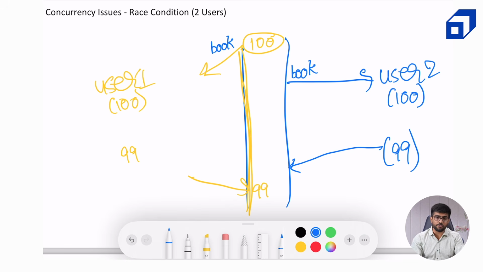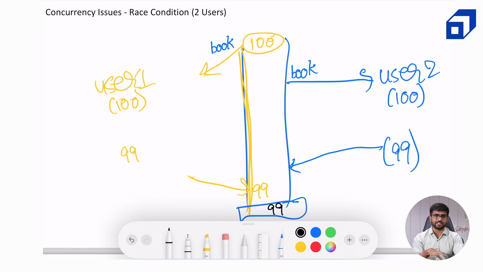Now what happens unfortunately is, at the end of this timeline, the inventory of that particular room type for that particular date is still 99 when it should have been 98. Now this is an inconsistent experience and this will lead to double bookings of the same type of room.